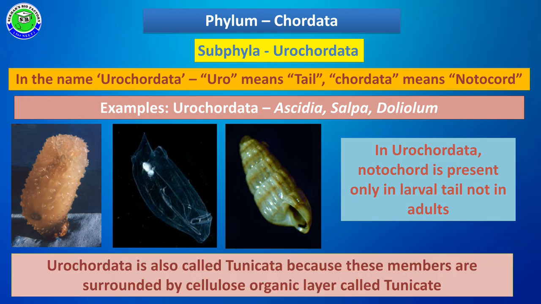The Urochordata members are also called Tunicata because all these members are surrounded by a cellulosic organic layer called the tunic. So due to having this layer, these Urochordata members are also called Tunicata.